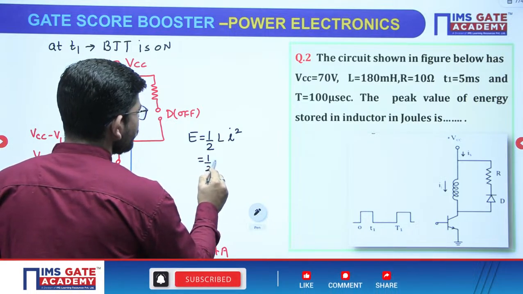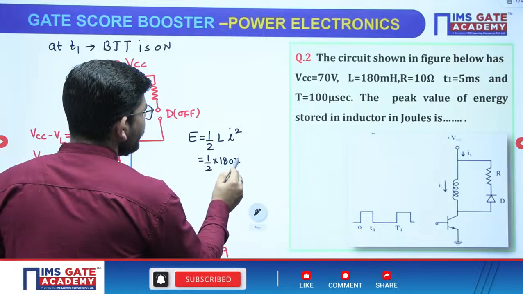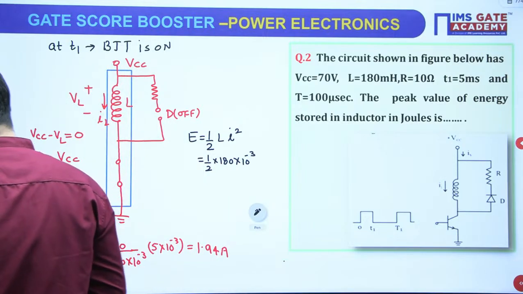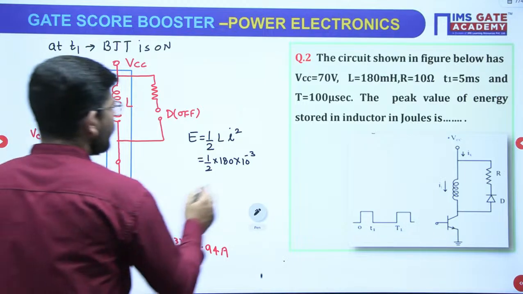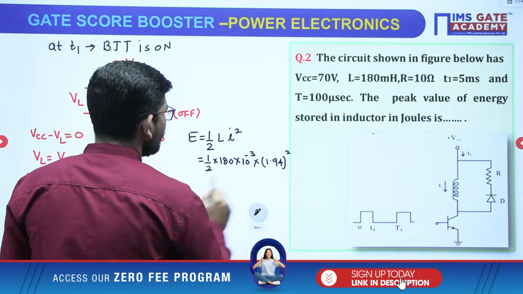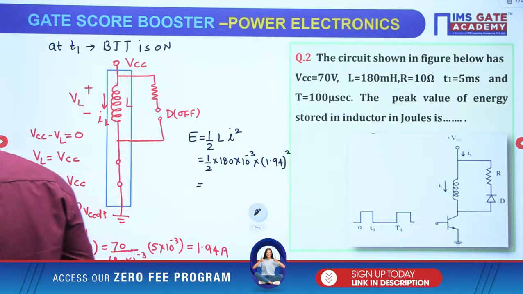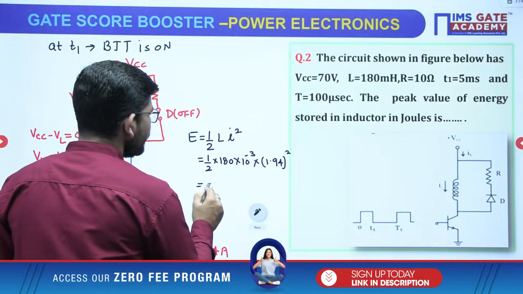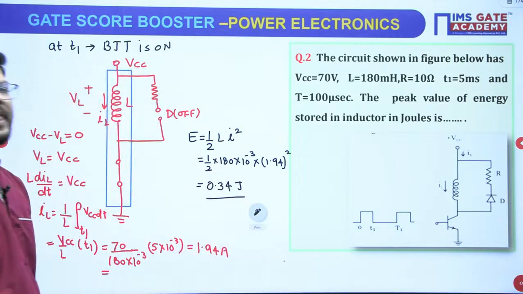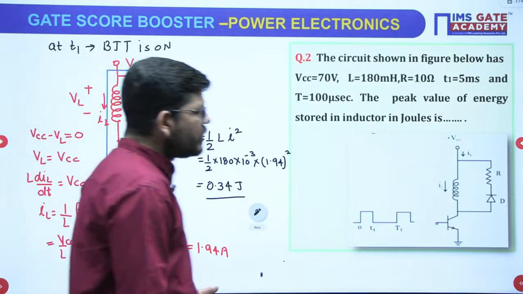Now come back here and put the values. L is 180 millihenry, and the current that you have calculated is 1.94, squared. So when you solve this equation, you will get 0.34 joules as the energy, correct? So this is how you will solve this question.